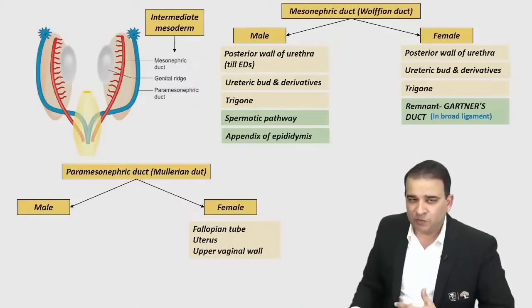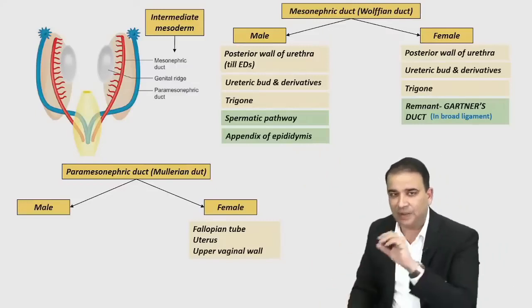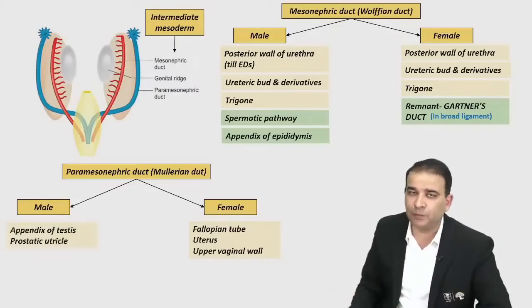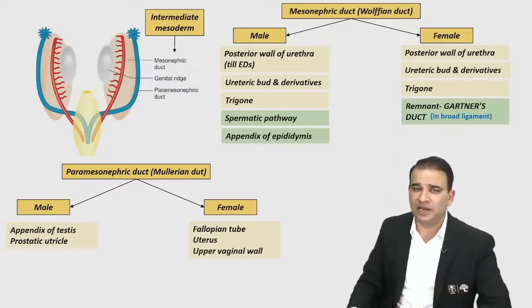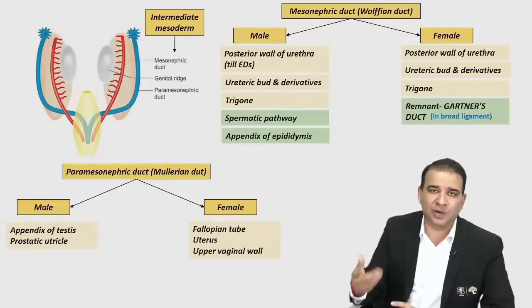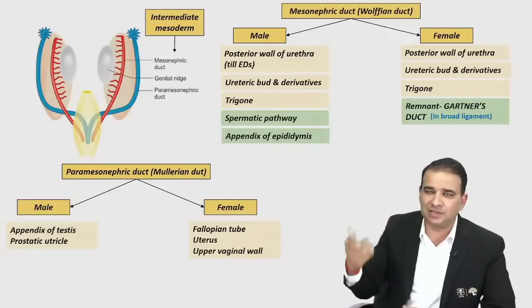So in case of male, we have the appendix of testis. And be careful, it's appendix of epididymis from the mesonephric duct. That is appendix of testis, I'm saying. Appendix of testis and prostatic utricle. Prostatic utricle, which is also called as a masculine vagina. It is a small diverticulum which is present in the prostatic urethra, guys. Blind diverticulum goes for a few centimeters and it's blind only.